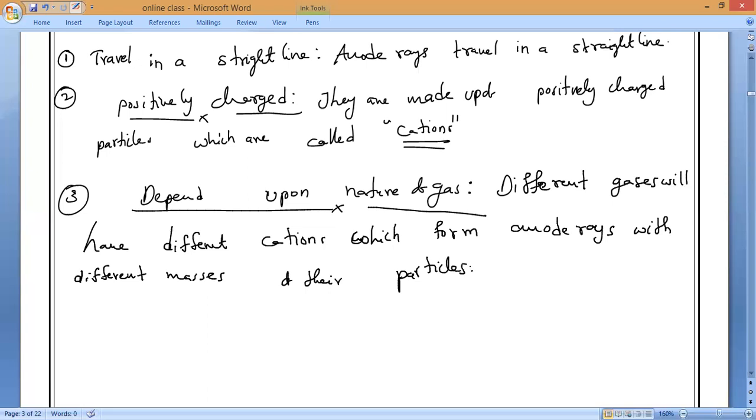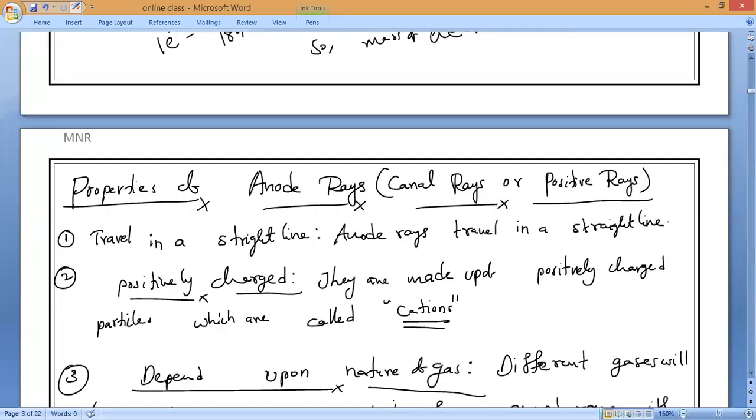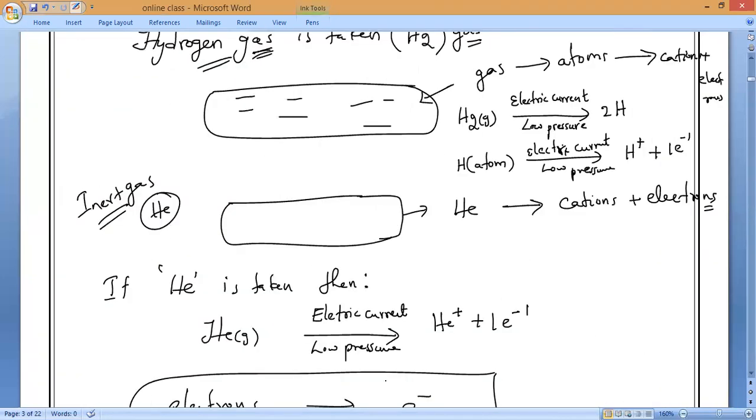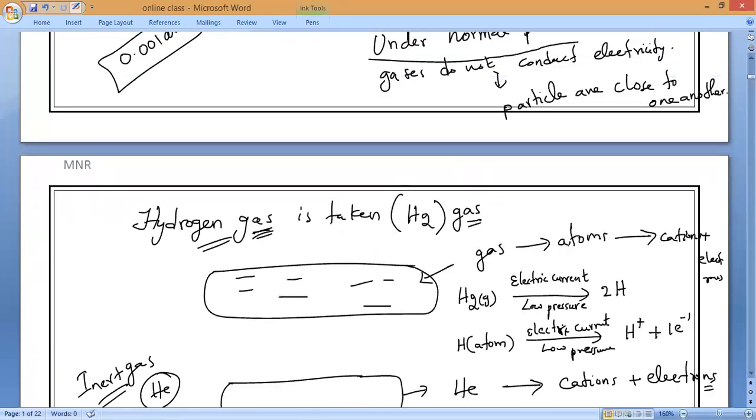That is what you have to remember. The nature of these anode rays depends upon the nature of the gas which you have taken. If you have taken hydrogen, the lightest one, or an inert gas, it will directly convert into cations. If you have taken a normal gas, first the gas will break into what? Atoms. Further, atoms into cations and electrons.